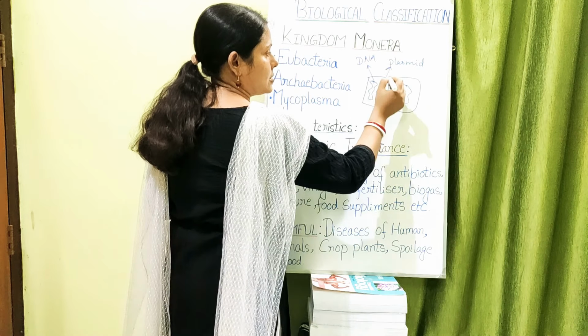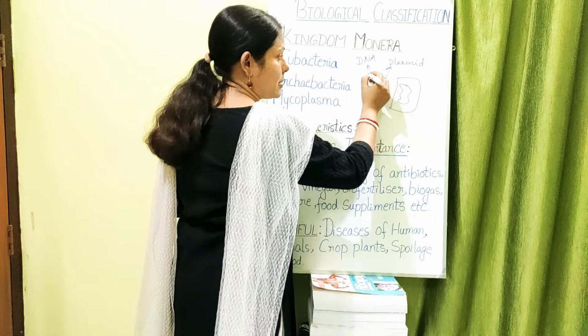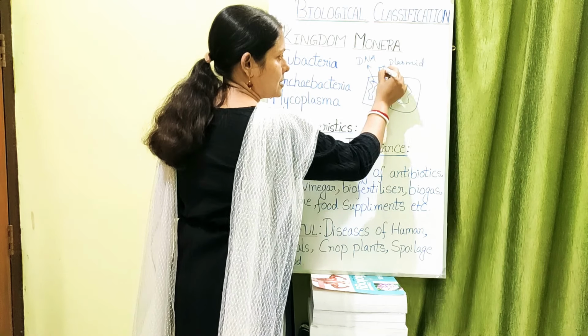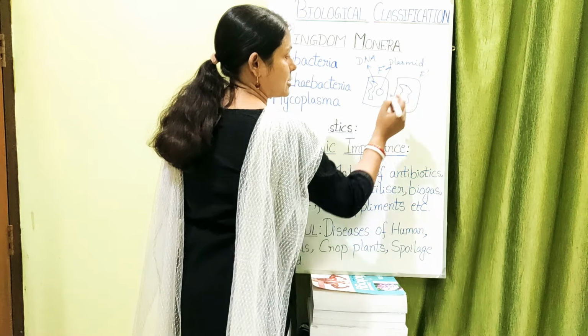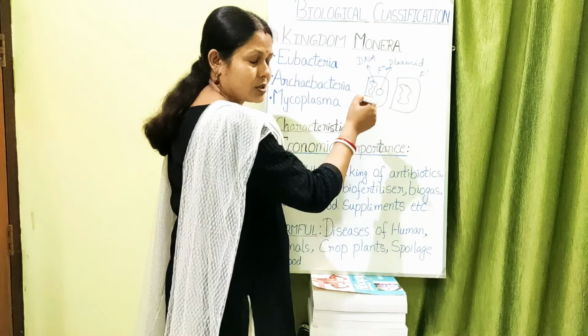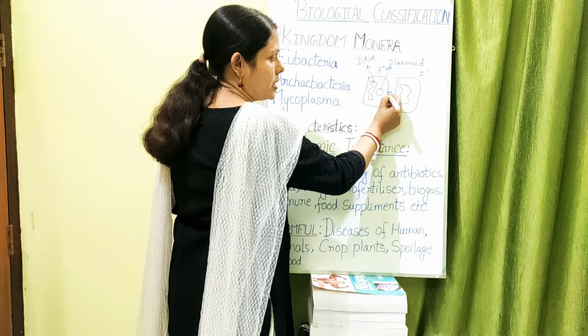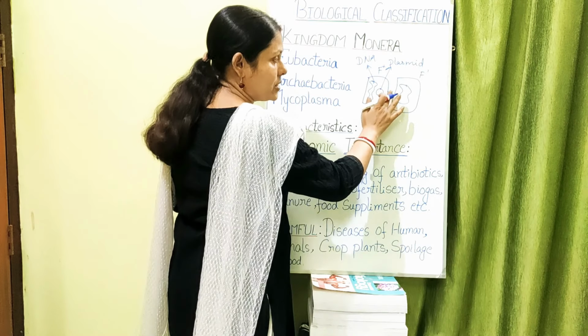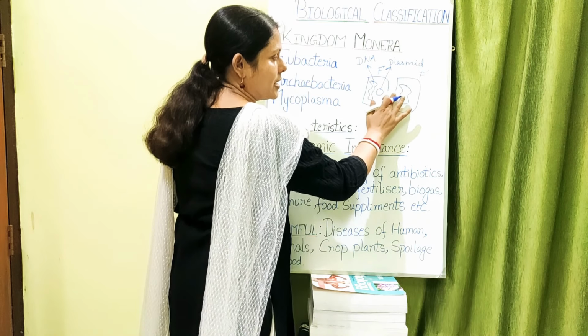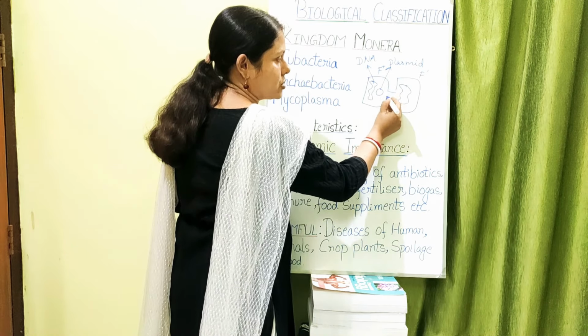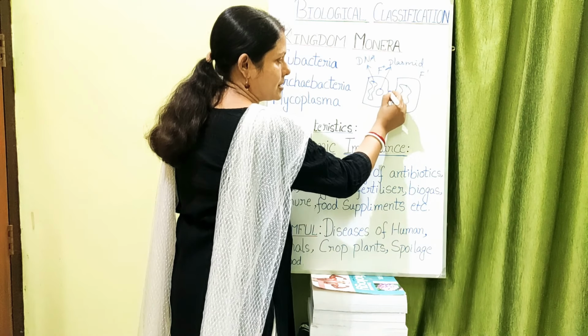We call this type of bacteria F plus, and the other one F minus. And these bacteria which are F plus have certain projections on their cell wall. We call them sex pili, and with the help of these sex pili, they can build a conjugation bridge between the two bacterial cells.